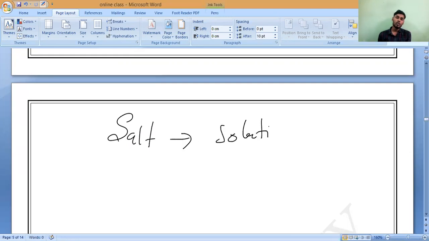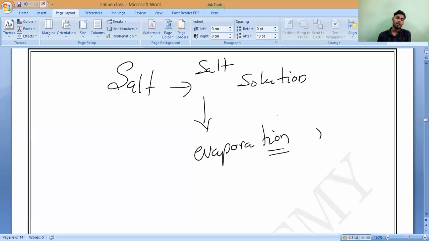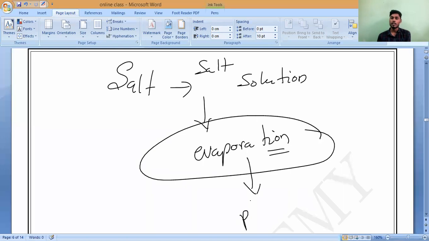By using a physical process or a chemical process, I can separate it. Please tell me. Physical process. By evaporation, by heating. If I want to get the salt from the salt solution, by evaporation I can get it back. Correct or not? So by evaporation of water, I can get the salt back. So this evaporation is which process? Physical process. Do you understand, all of you? That is what you have to do.